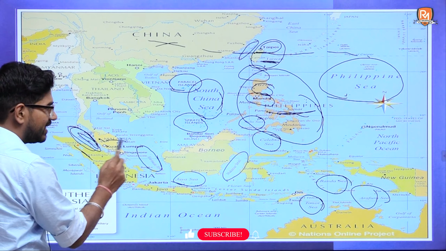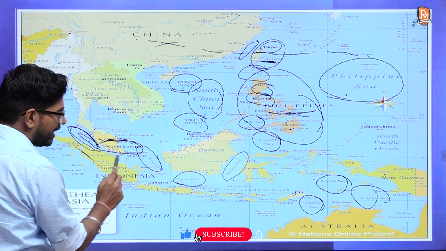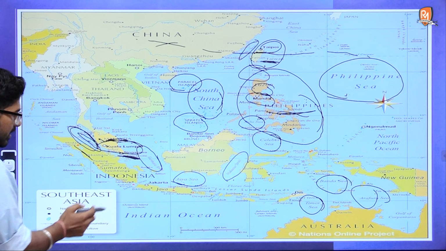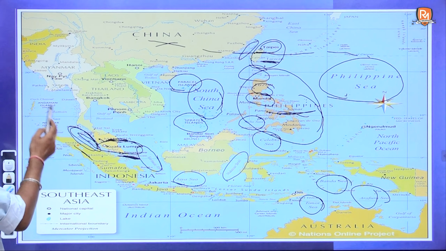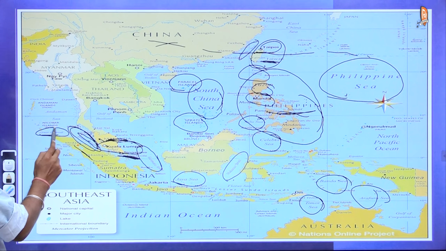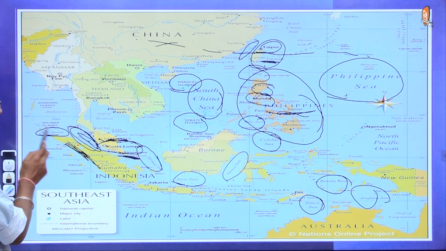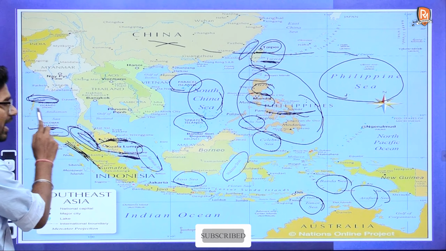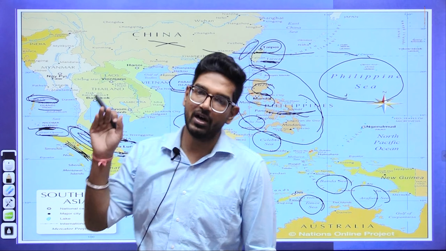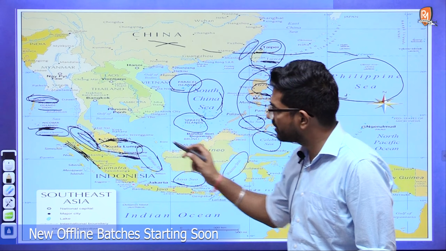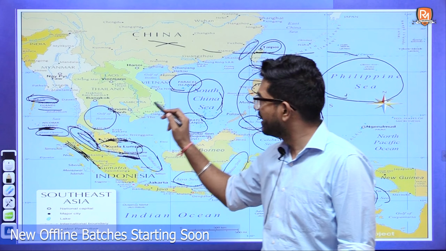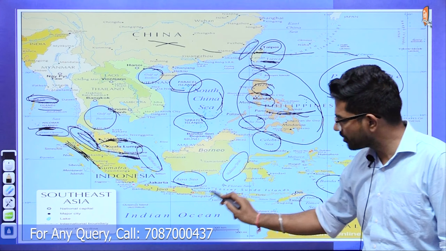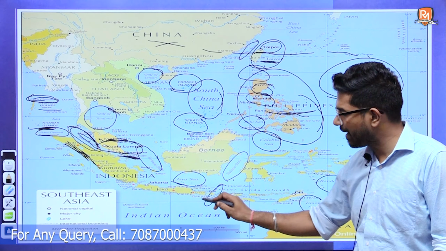The capital of Malaysia is Kuala Lumpur, and here we have Singapore, and just south of Singapore we have Singapore Strait. Then an important strait from the Indian point of view, Great Channel, which separates Indonesia and Nicobar Islands. Then we have Coco Channel in the Andaman Islands part, north of Andaman Islands. This is your Gulf of Thailand, then this is Gulf of Tonkin, and also we have Lombok Strait between Lombok Islands and Bali Islands.